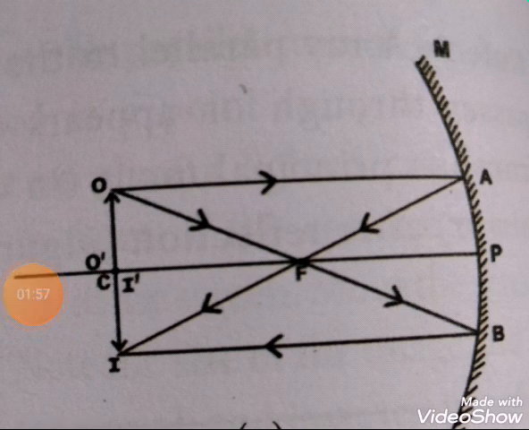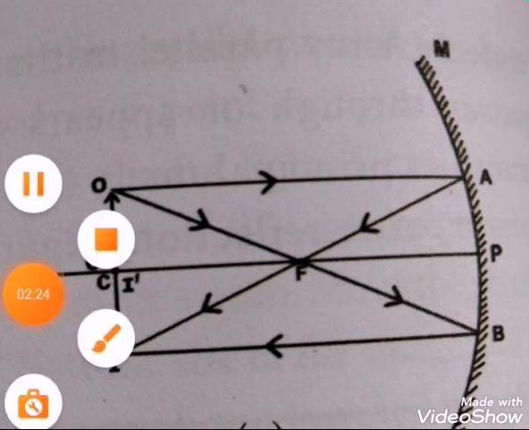Look at this. This is case 3. When the object is at the center of the curvature, the image is also formed at the center of the curvature itself. Nature of the image: it is real, inverted and same size as the object. You can see the object is also the same size as the image.